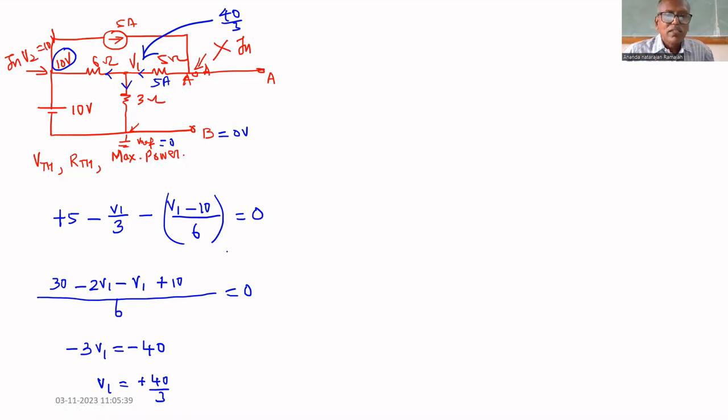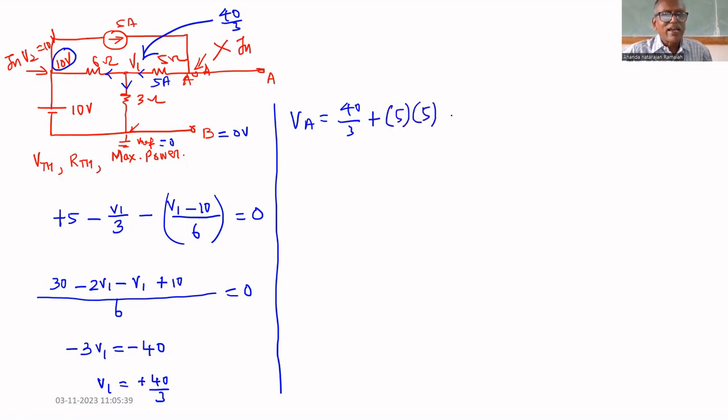Therefore, VA equal to, what is the base voltage? 40 by 3. We are traveling against the current direction, that's why plus. What is the resistance? 5 ohm. What is the current? 5 ampere.